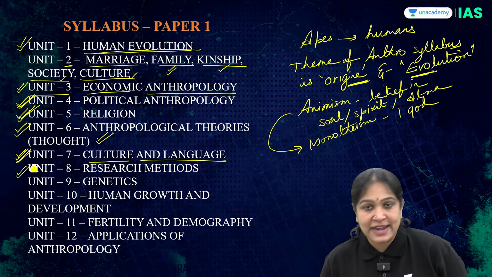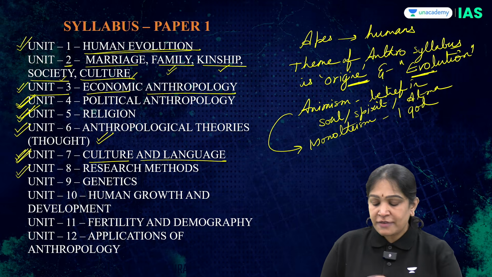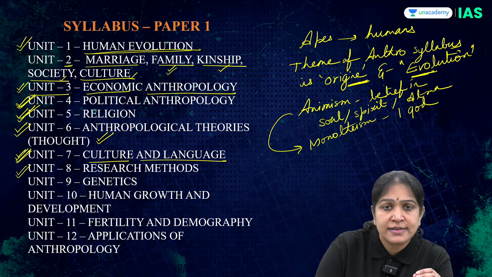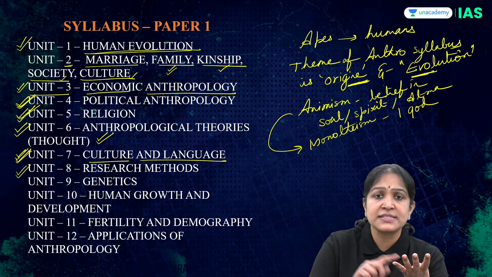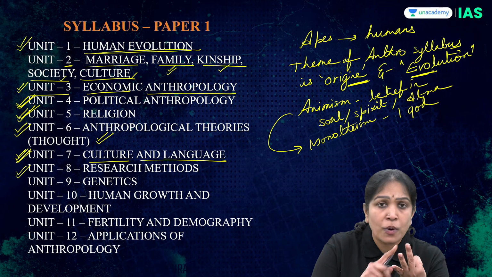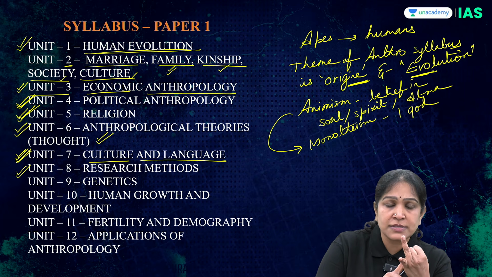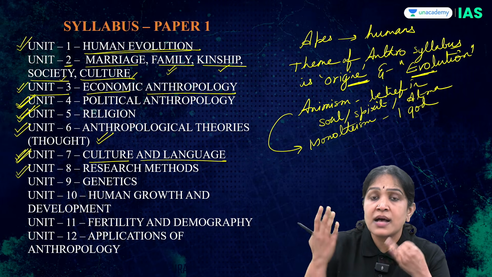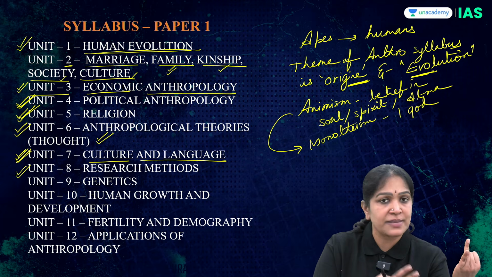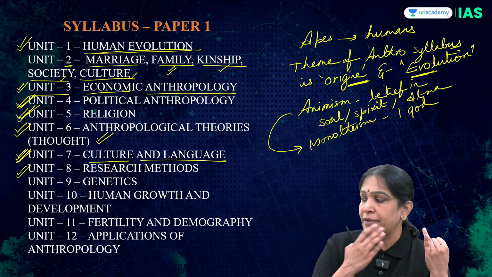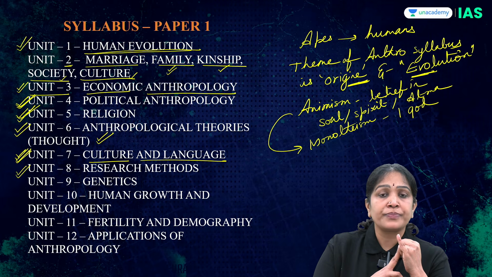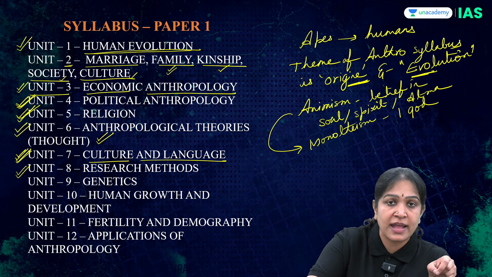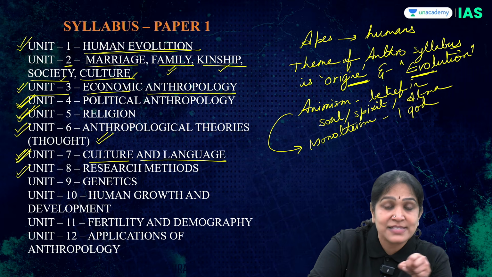Then unit 8, research methods. Here we have research methods, like, in general, how do you conduct a social research? Means some surveys, collecting the polls, interviews. You can go to some society, for example, I can go to a tribal community, ask them some questions and find out some answers. Or case study method, or observation, because if I ask the questions, they may not give the answers. They may in fact tease me.